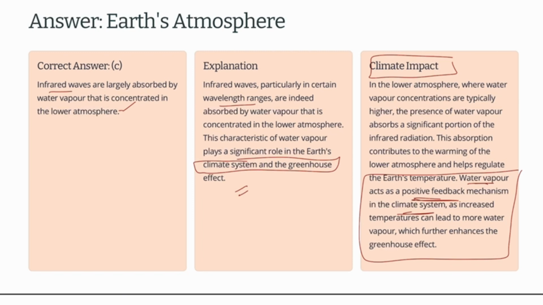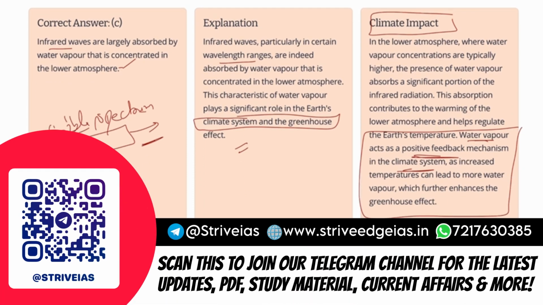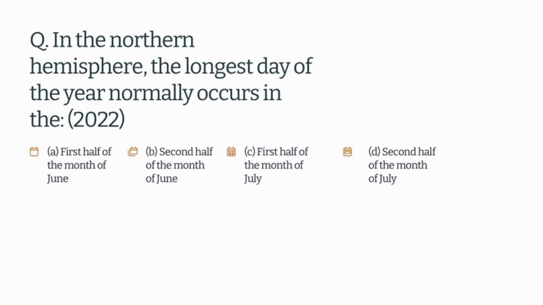So this was the question, and I hope the question and the basic logic behind the answer is clear to you. This also implies a fundamental thing: what is the visible spectrum of light and the approximate frequencies. You should know about the approximate spectrum of light. You should remember this for your prelims when you appear in the future. Now, moving to the next question.